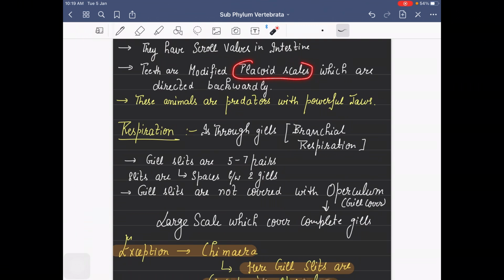Modified placoid scales are our exoskeleton structure, and their modification gives rise to teeth. That is why we say teeth are modified placoid scales. Usually they are on the back side; they are directed backwardly, not on the tip.